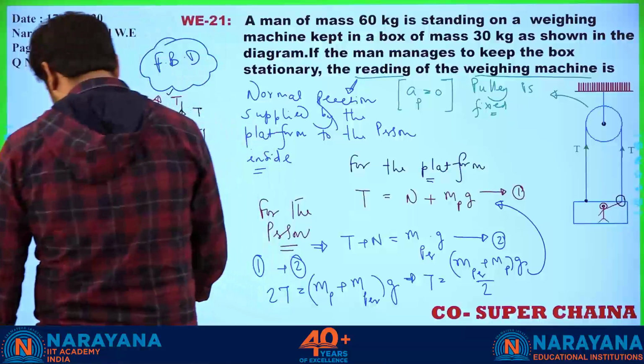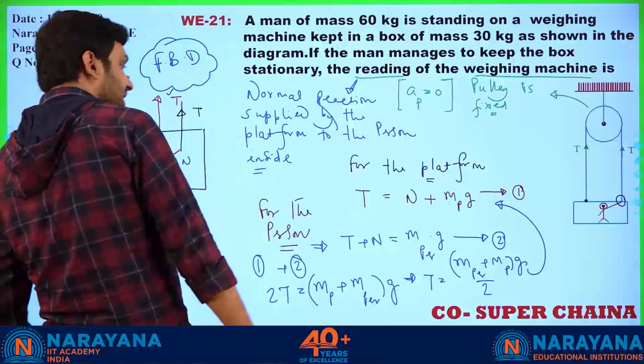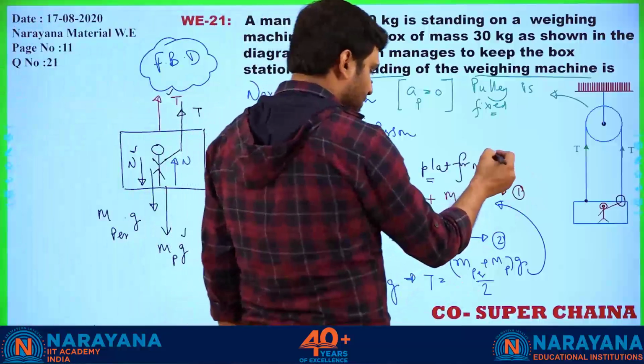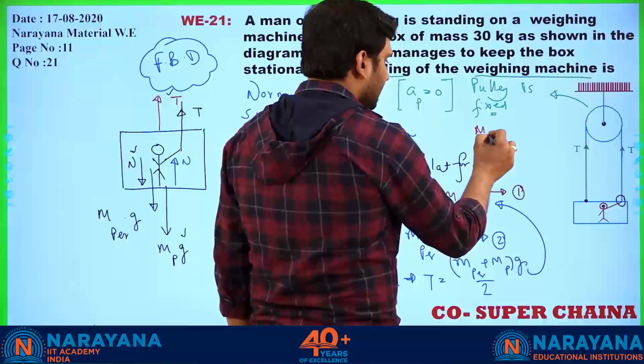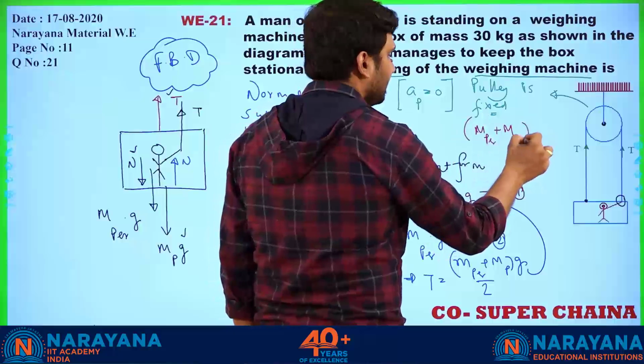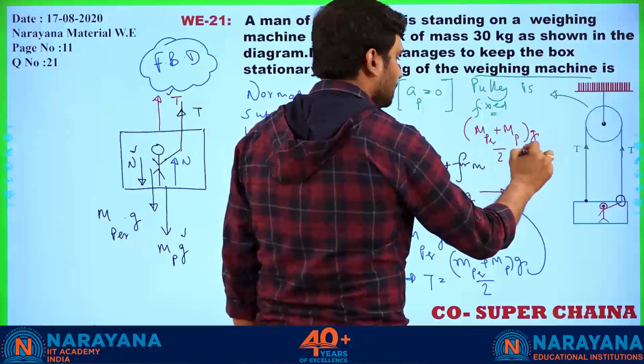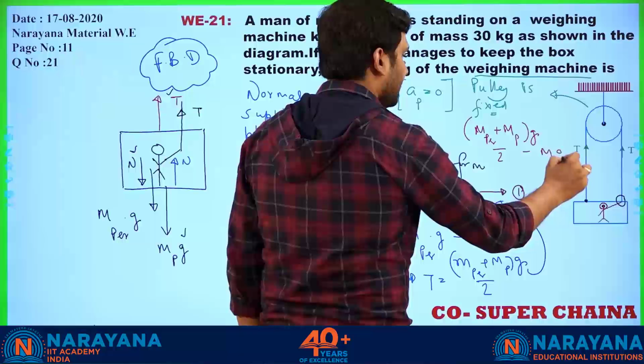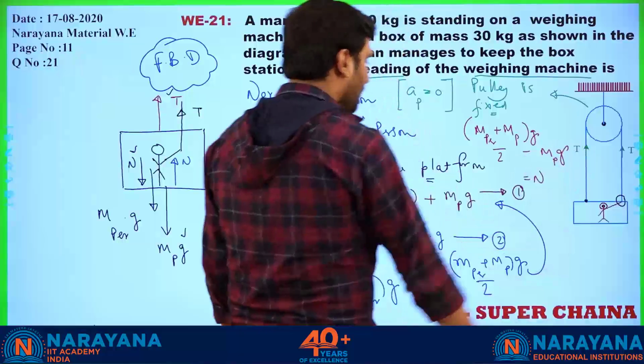How much is it going to be? We will just calculate for your convenience. From this equation, we write (M person plus MP) into g by 2 minus MP into g is equal to the normal reaction.